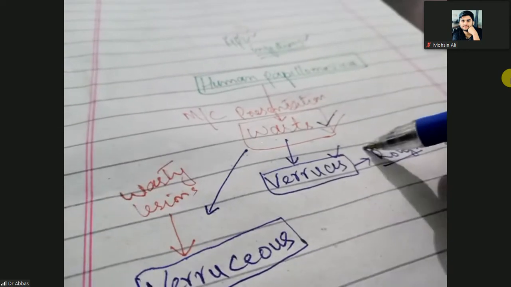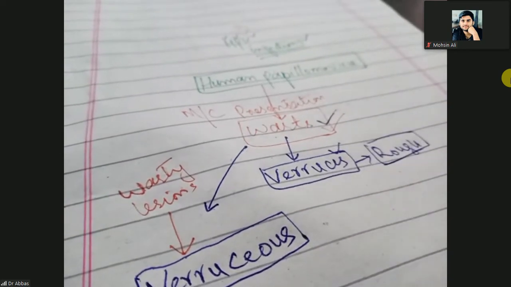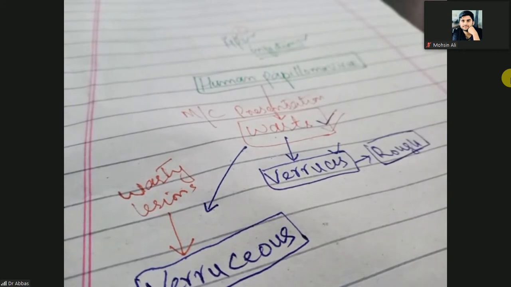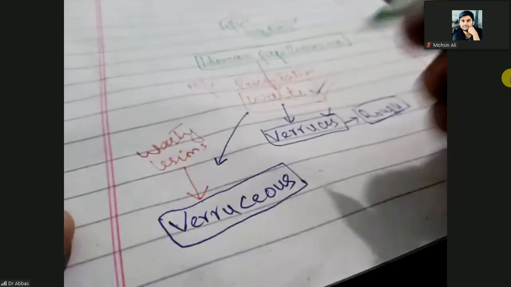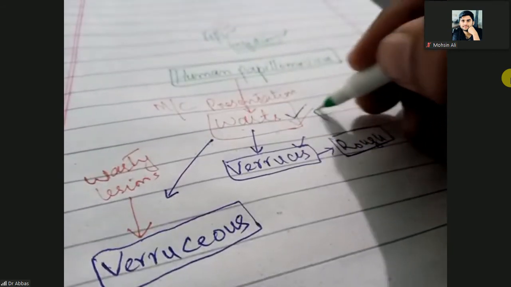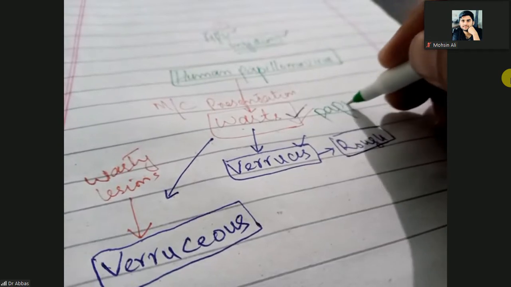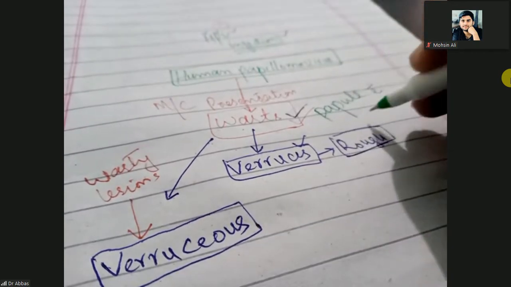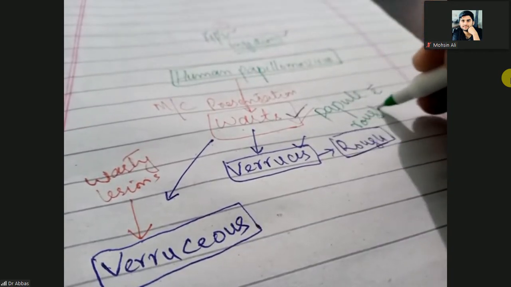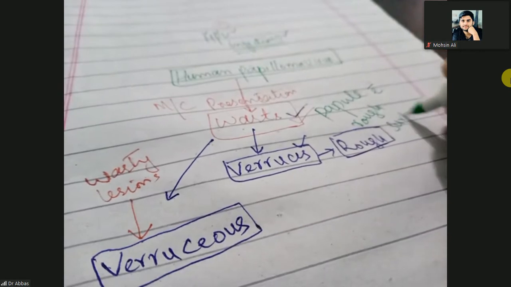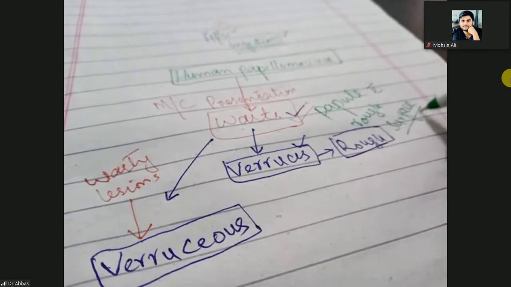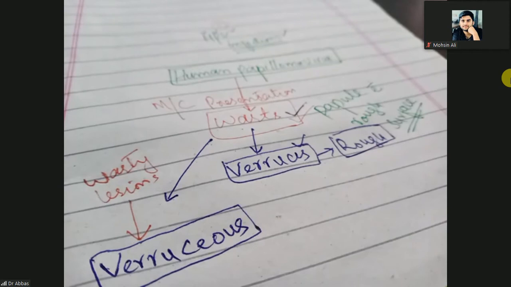Verrucous means rough papules. We can define a wart as a papule with a rough surface. Rough surface means verrucous. So that is the wart.